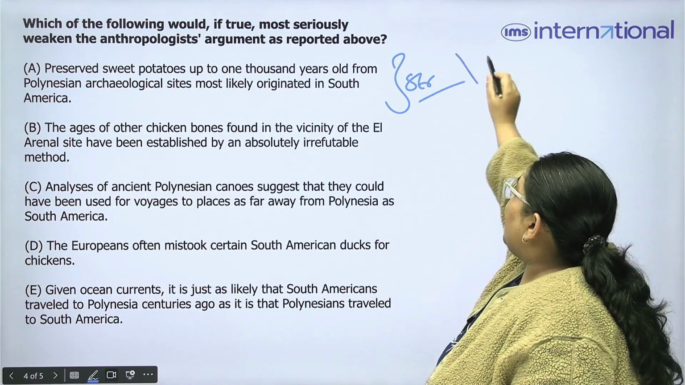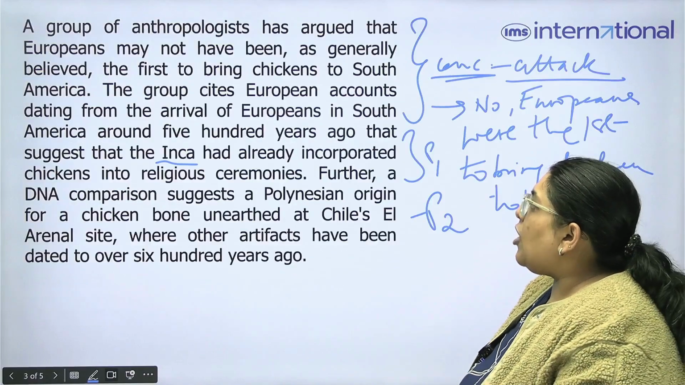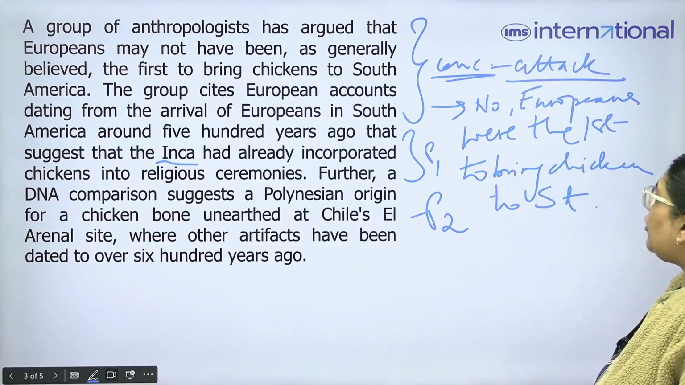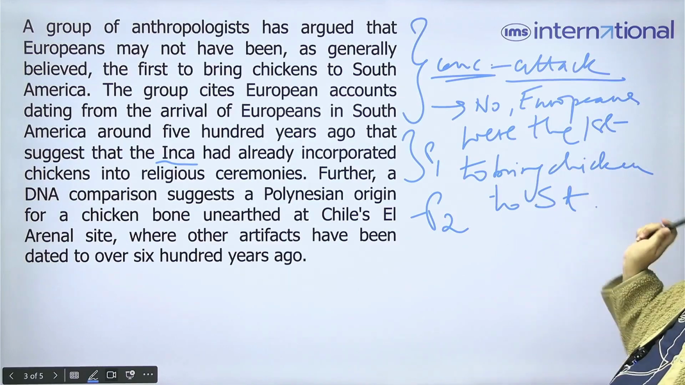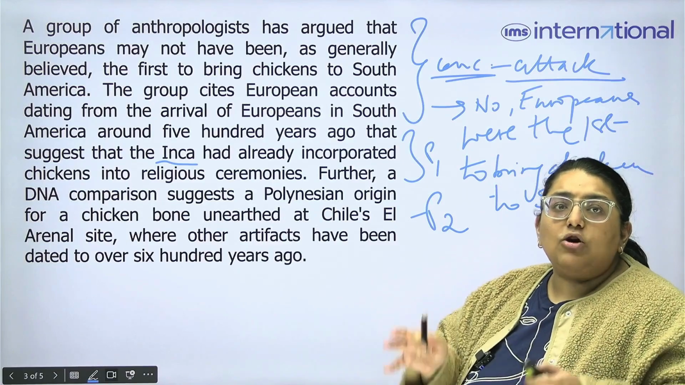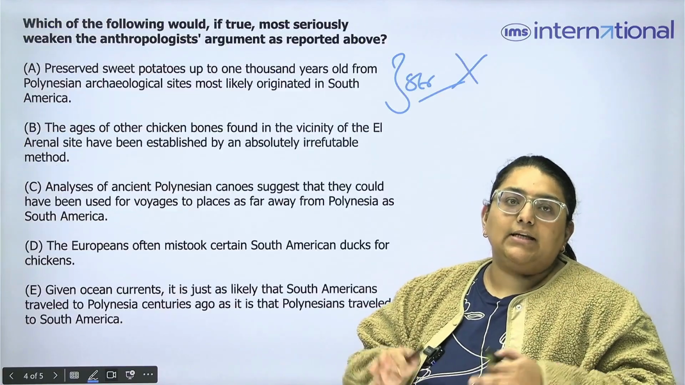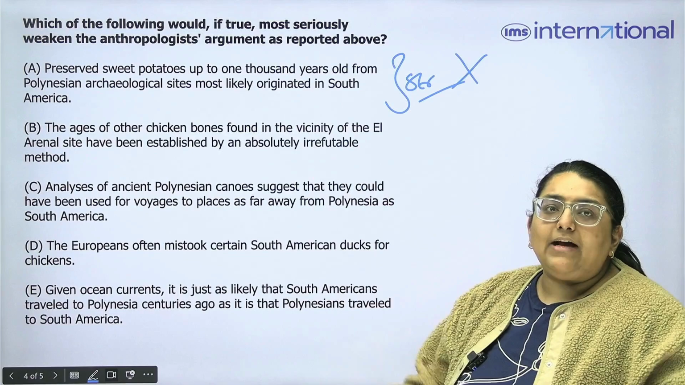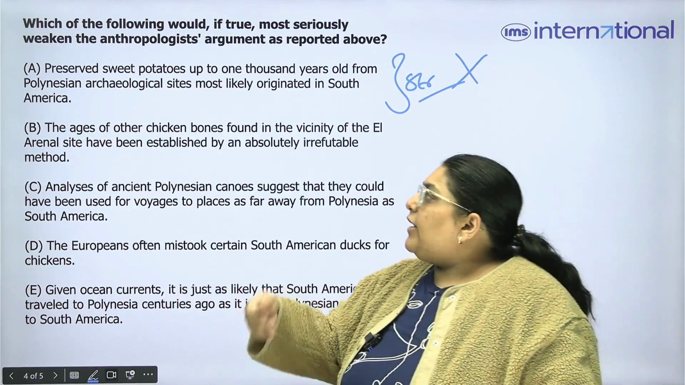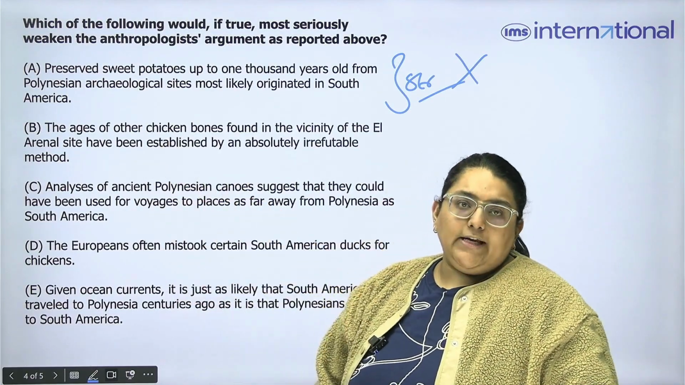So we can eliminate option A, because what do we want to prove? We want to prove that the Europeans were the first to bring the chicken to the Americas. The chicken was not already present in America. Whereas this option tells us that the chicken might have already been present, or it could have come from Polynesia.